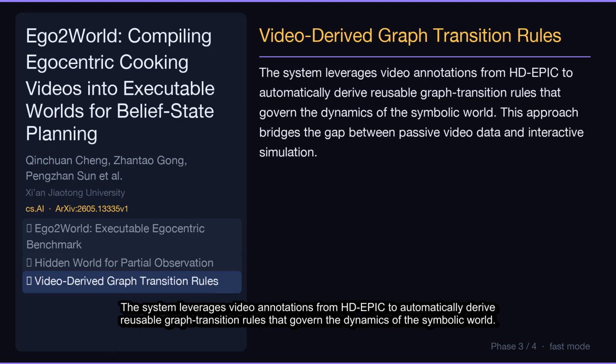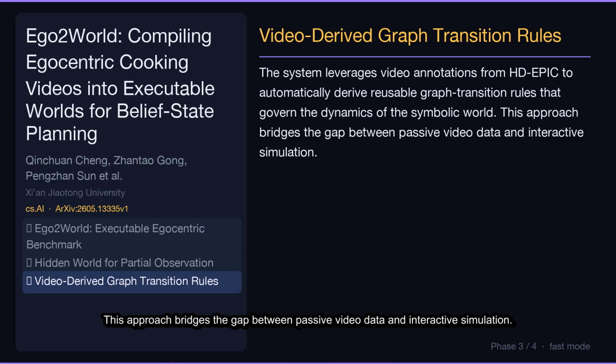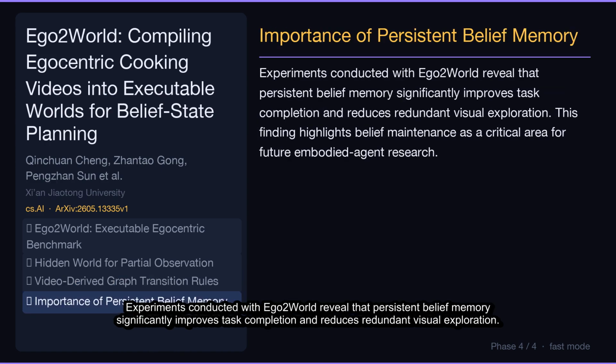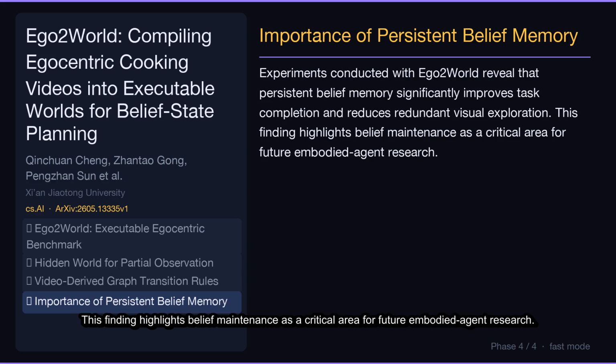The system leverages video annotations from EPIC to automatically derive reusable graph transition rules that govern the dynamics of the symbolic world. This approach bridges the gap between passive video data and interactive simulation. Experiments conducted with Ego2World reveal that persistent belief memory significantly improves task completion and reduces redundant visual exploration. This finding highlights belief maintenance as a critical area for future embodied agent research.